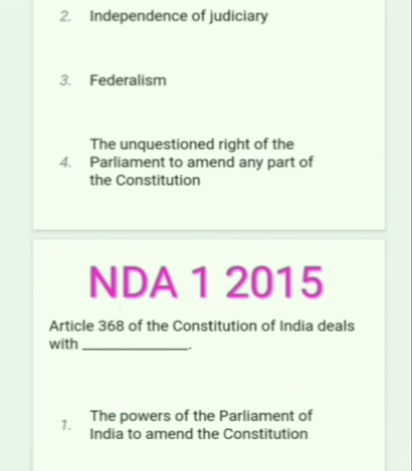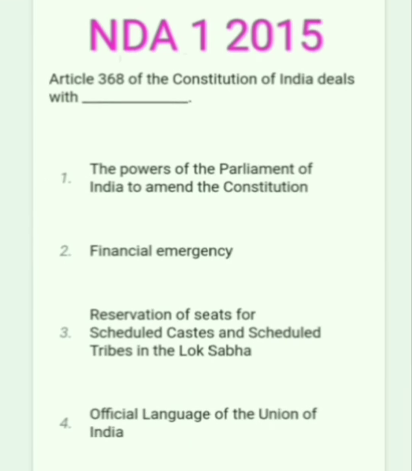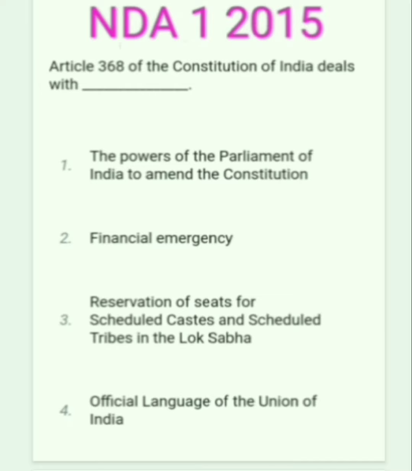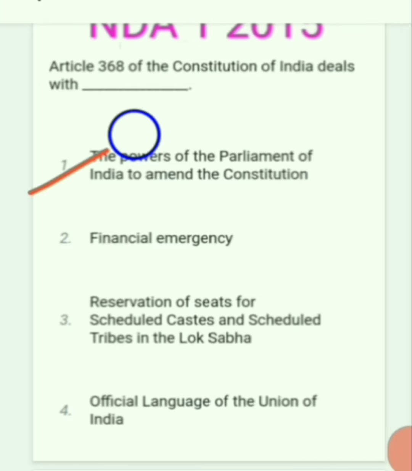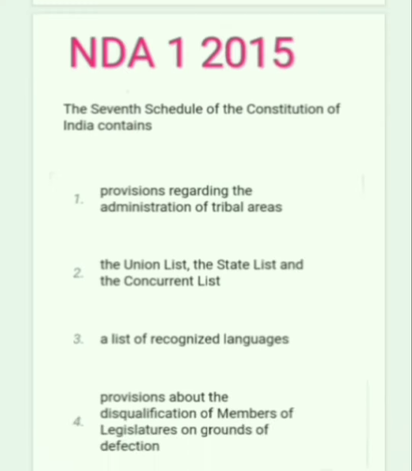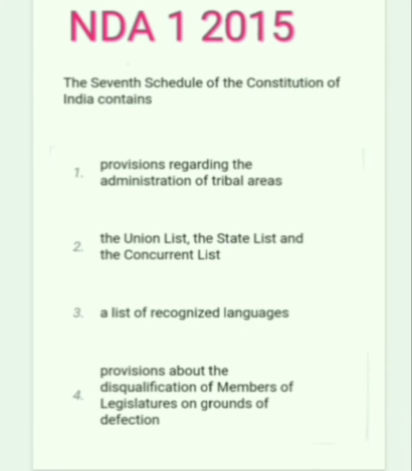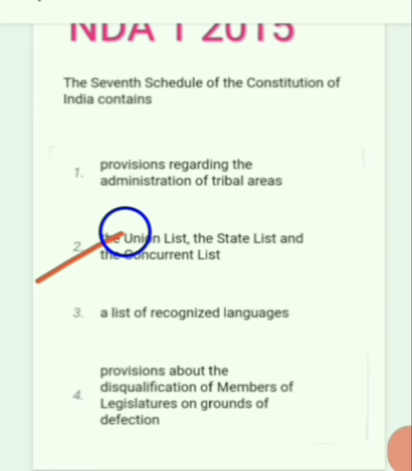Next question. Article 368 of the Constitution of India deals with the power of Parliament of India to amend the Constitution. Next question. The 7th schedule of the Constitution of India contains the Union list, the state list and the concurrent list. Option 2. Next question.